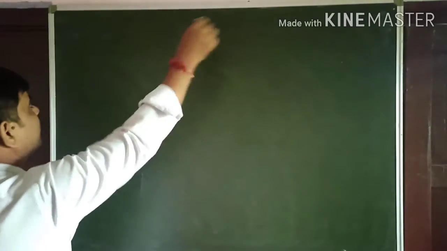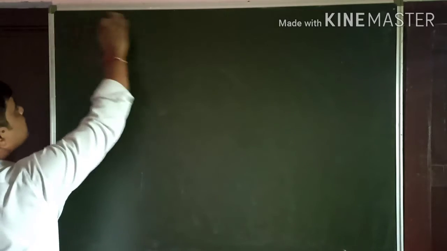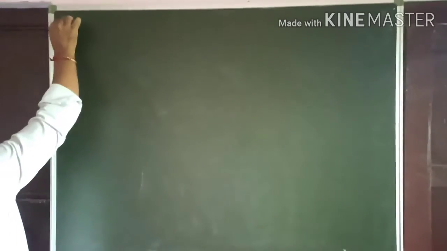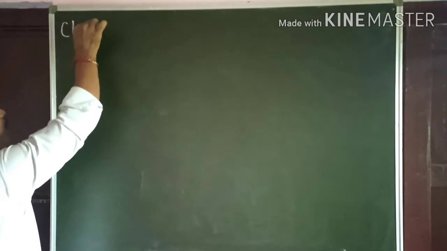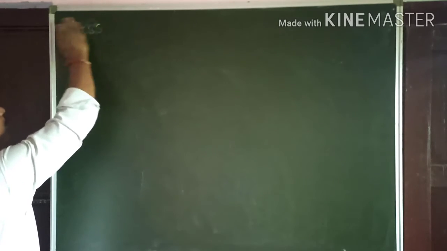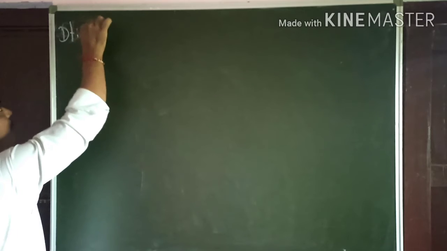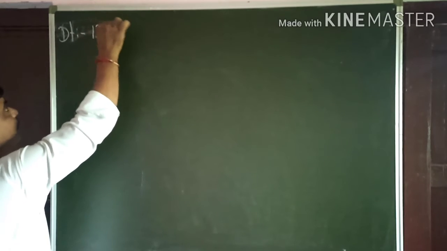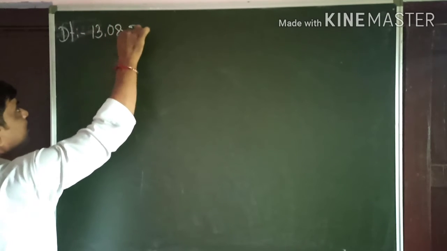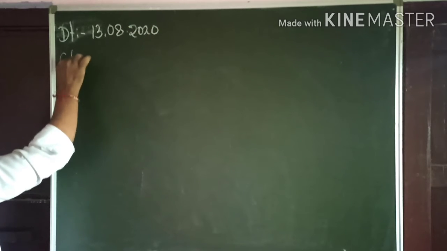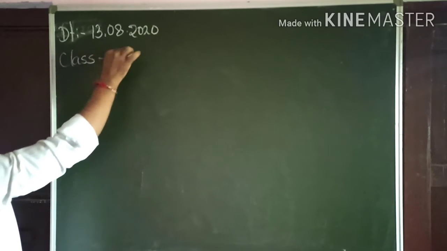Today I will start the new chapter as the previous chapter has been completed. This is class 1. First write the date. What date is today? It is 13/8/2020. And this video is for class 10th.